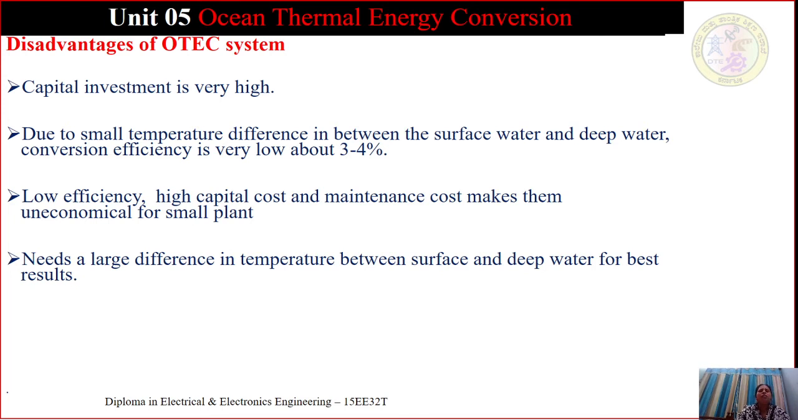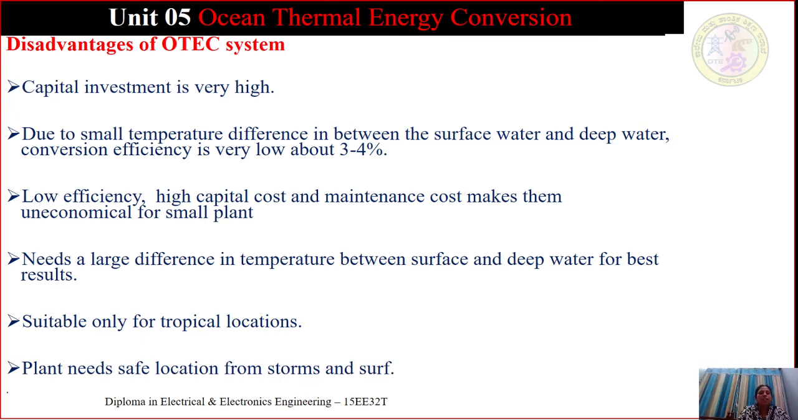Needs a large difference in temperature between surface and deep water for best results. So I said the same: if the location is in tropical regions, there will be a large difference in temperature between surface and the deep water for the best results. Thereby we can improve the efficiency. Suitable only for tropical regions. This is the reason: the more the temperature difference, the more efficiency we get, so it is only suitable for tropical regions.